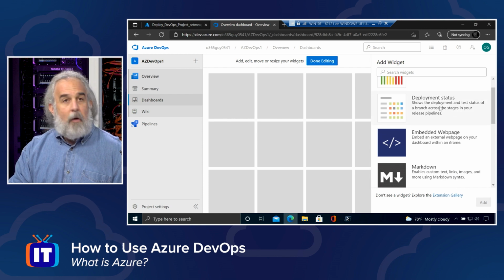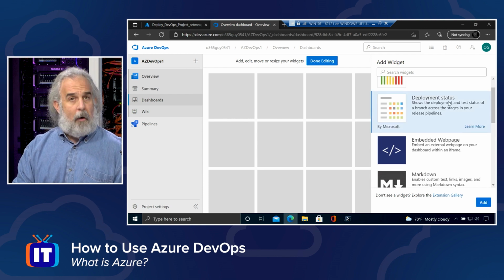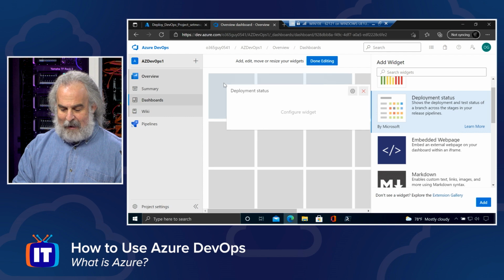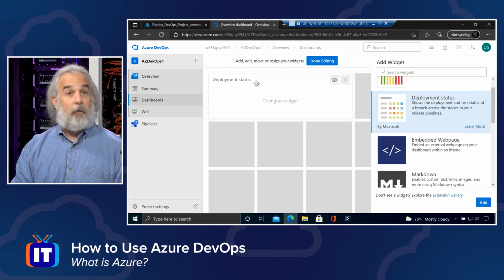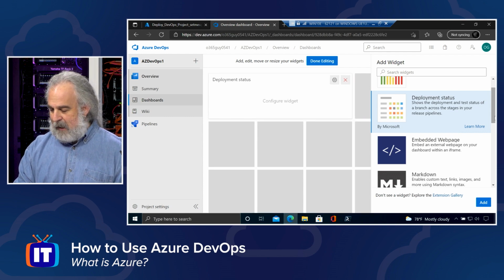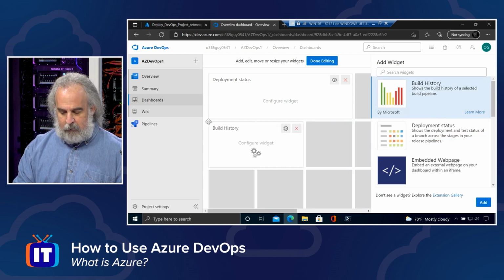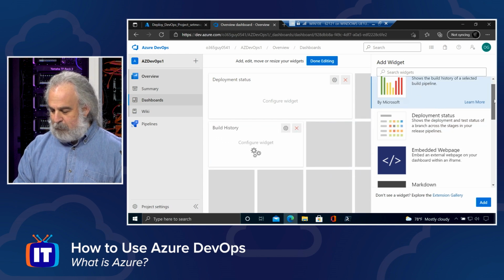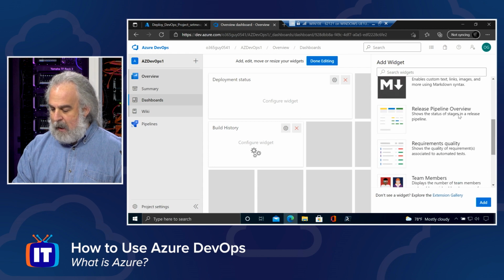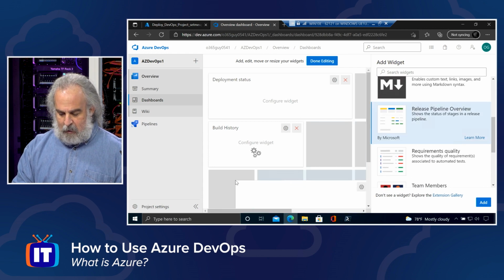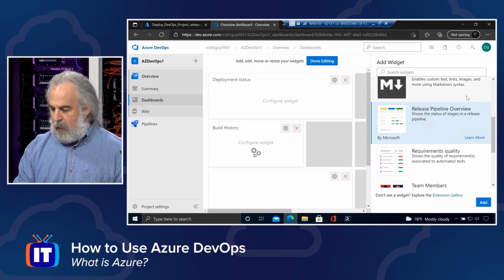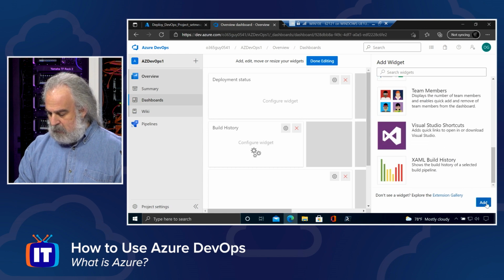And maybe I want a deployment status widget. Well, I can learn more about it, and I can simply just drag it out, position it. Some widgets are a little bigger than others, so some of them take a little more room. The one I just had takes only 2 squares, so I can just build my dashboard as you're seeing me do here. And once I've got all those pieces that I think I want, I can go ahead and I can simply get out of here.